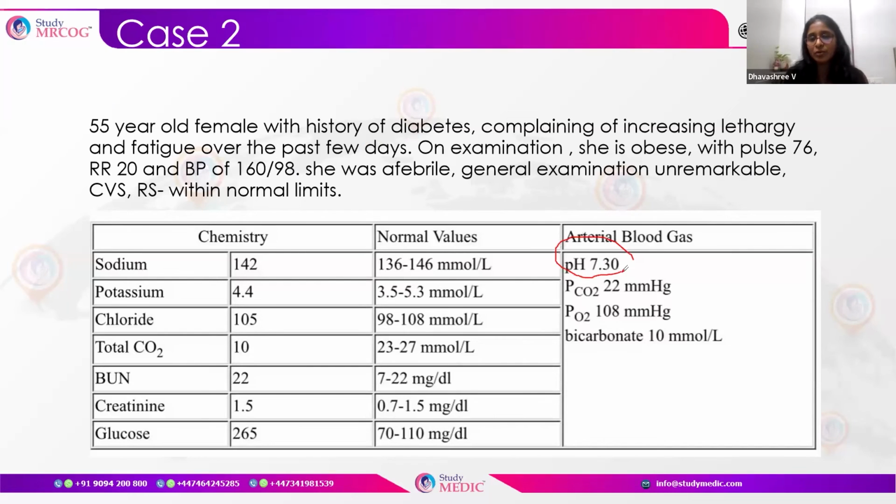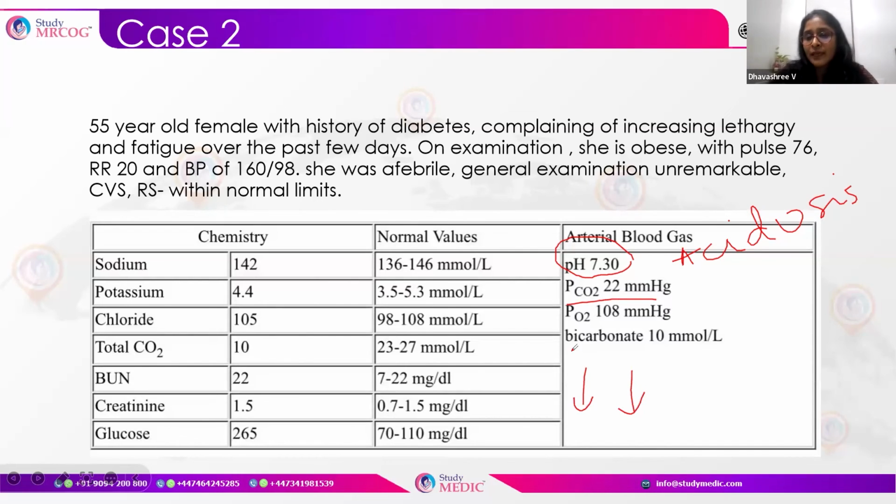Okay, pH is 7.35. What does that mean? It is acidosis. Okay, acidemia, acidosis. Once we see pH is low, the next thing that we look at is the PCO2. What is a PCO2? Normally PCO2 is between 35 to 45. Here it is 22. So it is again in the same direction.